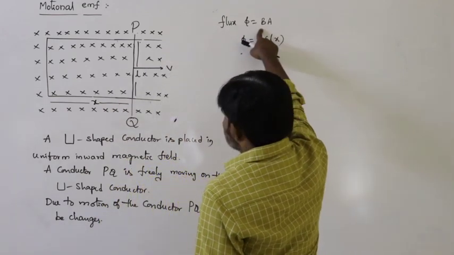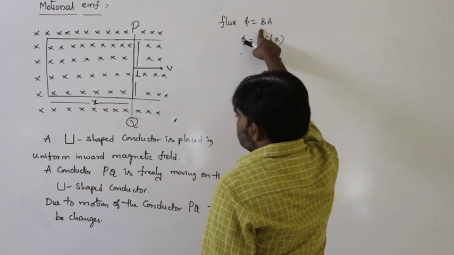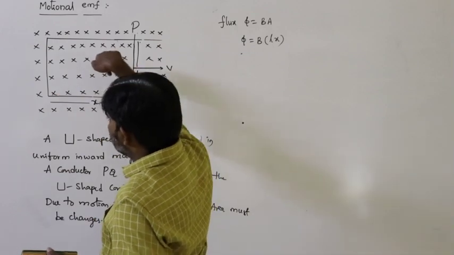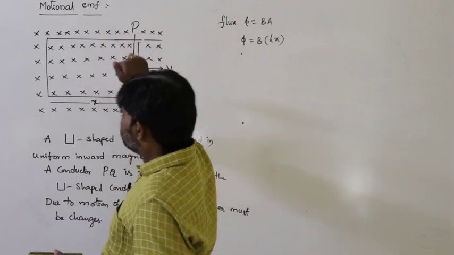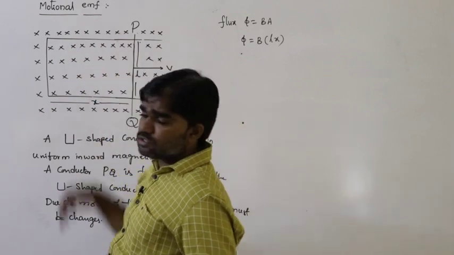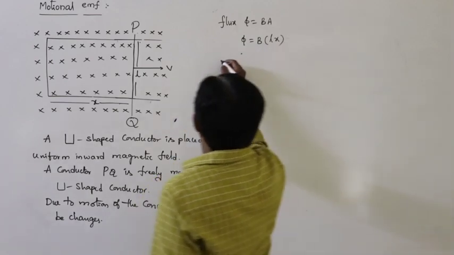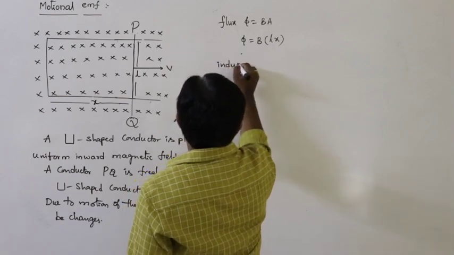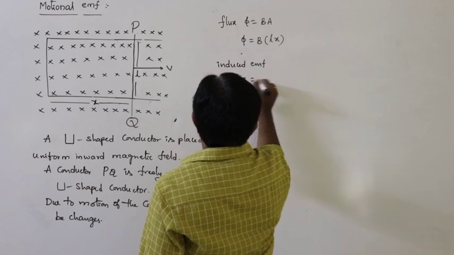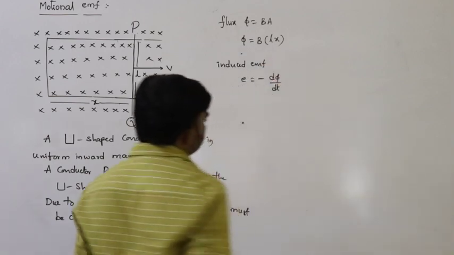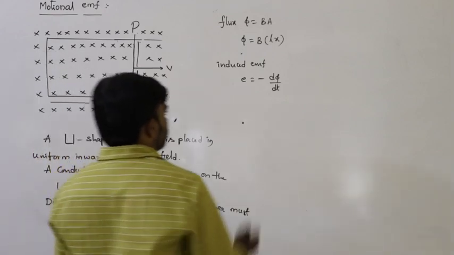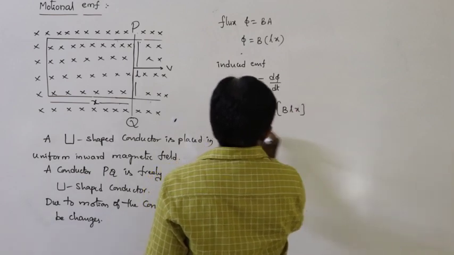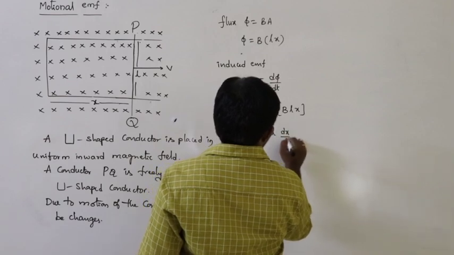The area vector is perpendicular to the plane of the coil, which we can take as inwards, the direction of the magnetic field. So according to Faraday's second law, induced EMF E is equal to minus d phi by dt, which is minus d by dt of BLx, equal to minus BL into dx by dt.